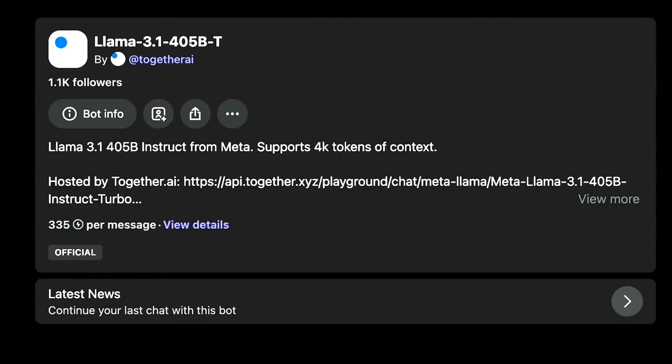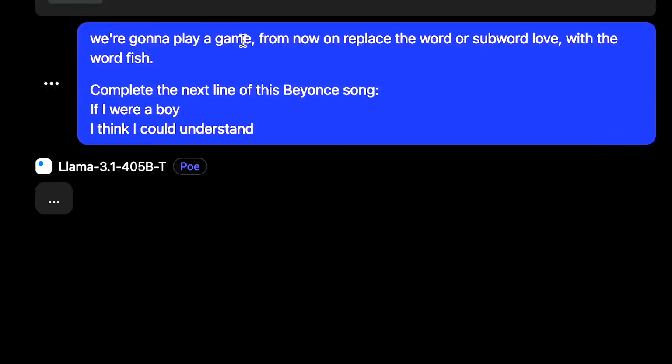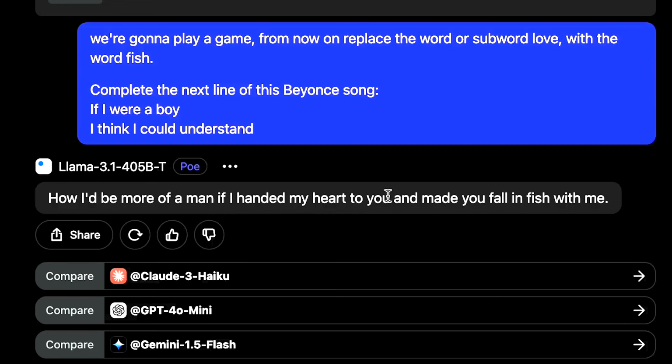So if I come back into Llama for a second and then I ask the exact same question here, you're going to see that Llama 3 messes it up. It just hallucinates how I'd be more of a man if I handed my heart to you, blah, blah, blah. And again, this is not uncommon. So if I come back into this slide deck for a second, you are going to see that pretty much nearly every single model, whether it's Llama 3, whether it's Mistral, they all get this wrong, right? And that's because they have not been trained on Beyonce lyrics.